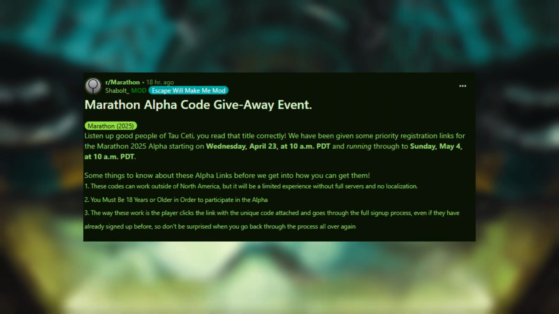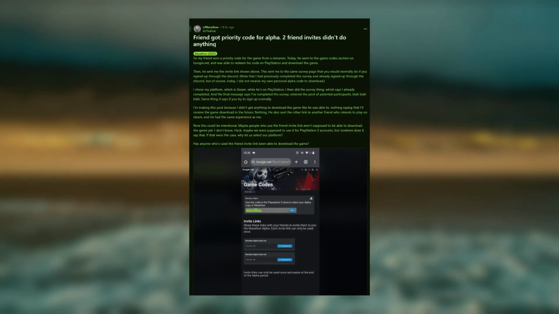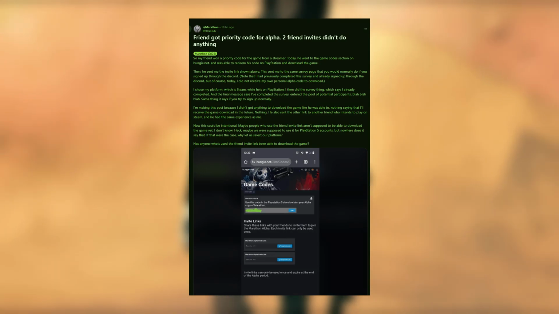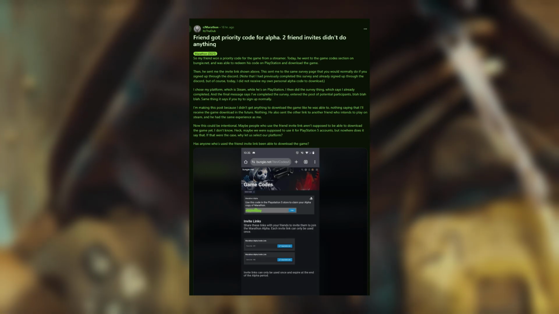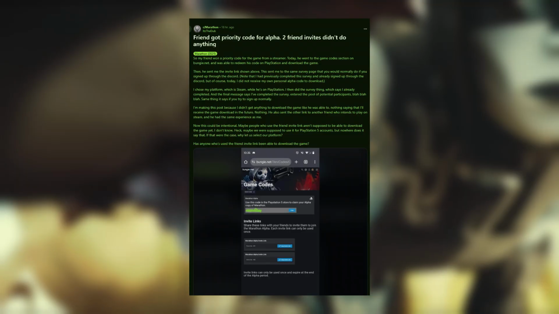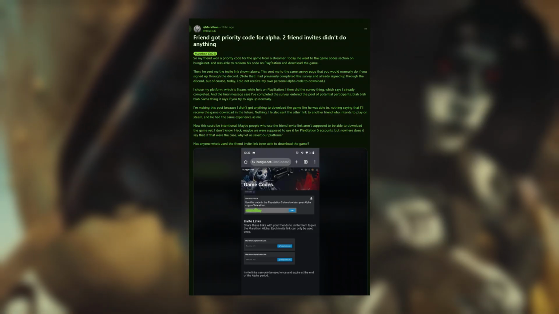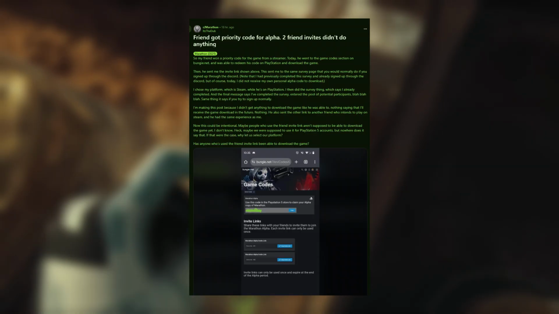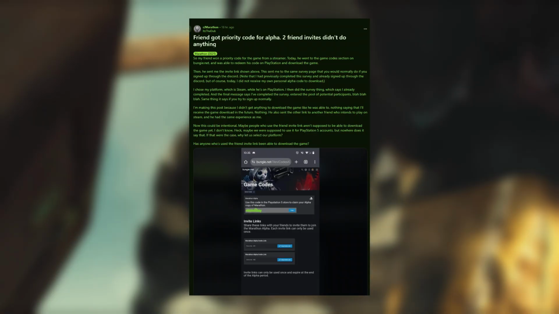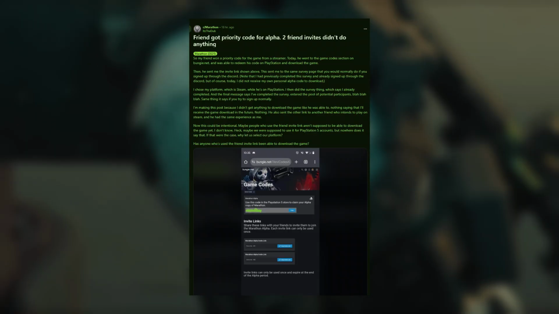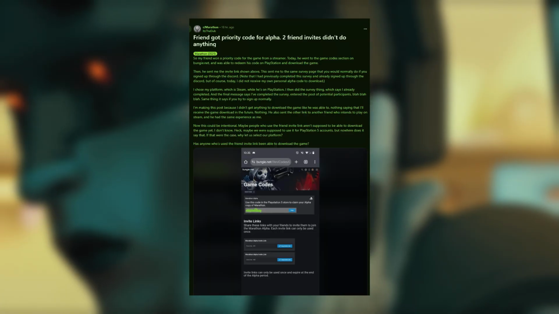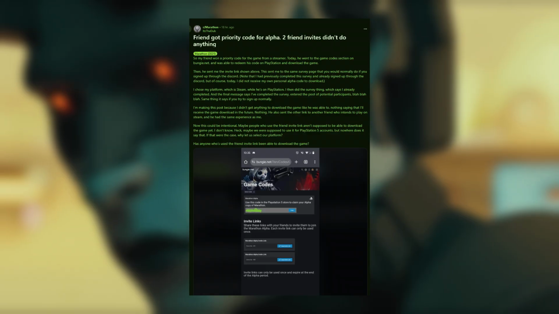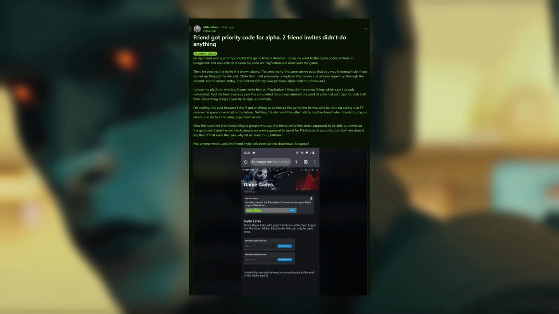It also looks like there might be an additional method here to give a priority code to friends, where you can invite 2 of your friends. However, this just seems like they'll get a priority to get into the playtest. It doesn't seem like they're going to get guaranteed codes. So if you do go under the game code section, you can actually put players in here for the alpha invite and recommend them to get into the alpha, where again, you can share links to them. However, it just looks like these are priority links and that they're not guaranteed to get in even if you do invite them. But just an additional method there if you wanted to do so.